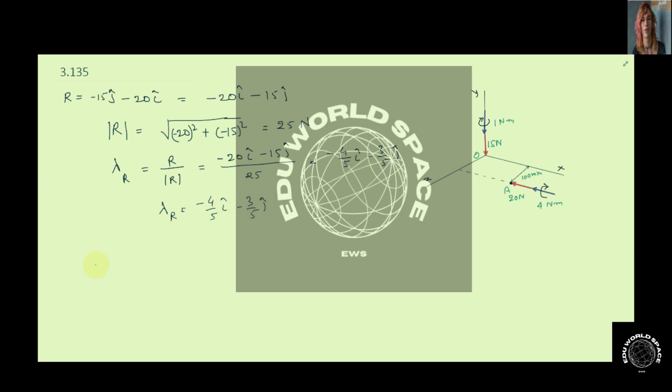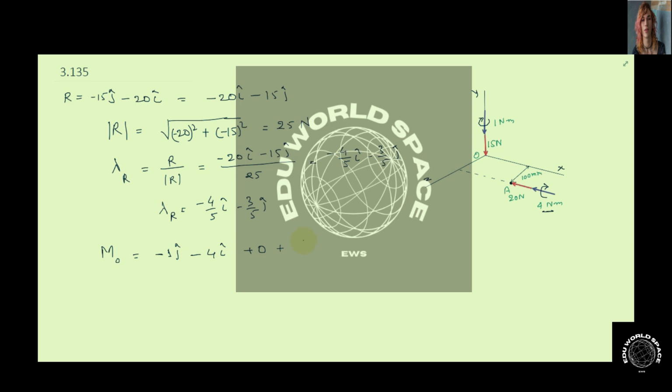Now if we calculate the equivalent moment about O, since 1 Newton meter is acting along the negative y axis, it will be minus 1 j cap. This 4 Newton meter moment is acting along the negative x-axis, so it will be minus 4 i cap, and this 15 Newton force is passing through the origin, so its moment effect will be 0, and this 20 Newton is at a distance of 100 mm. All the units are in meters, so we will convert this 100 mm into meters, so it will be 0.1 meter.